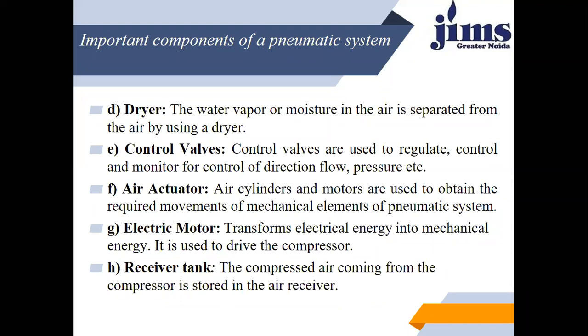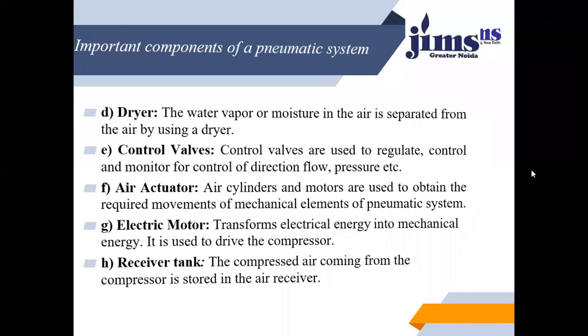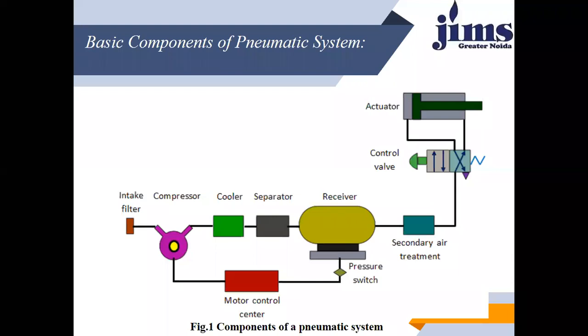The role of the receiver tank is very crucial, because the compressed air coming from all those stages, after getting compressed by the compressor, goes and is stored in the air receiver. During fluctuation of the air pressure, it may supply that air, so that the mean pressure will be attained very easily, and the fluctuation may be easily compensated.